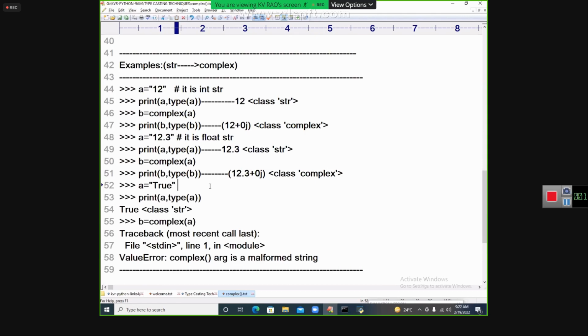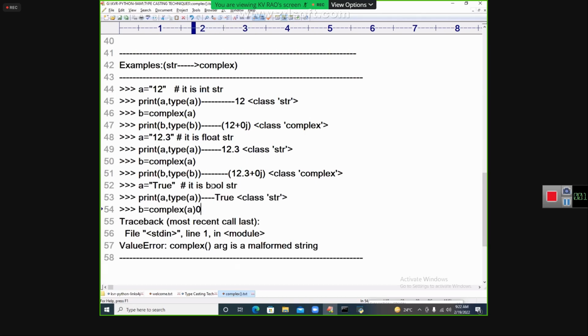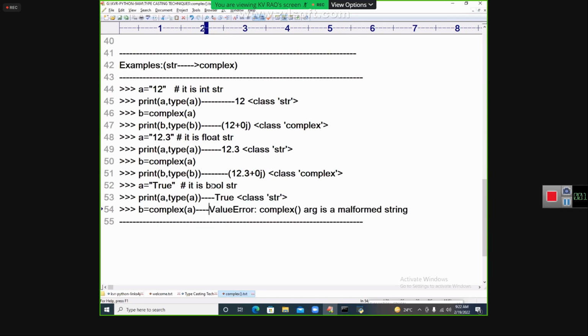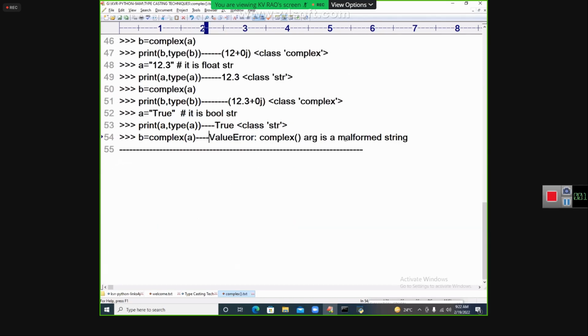It is a bool string. It is treated as a pure string internally. So that's why it is going to be an error. It is a malformed operation. Malformed means a wrong operation.